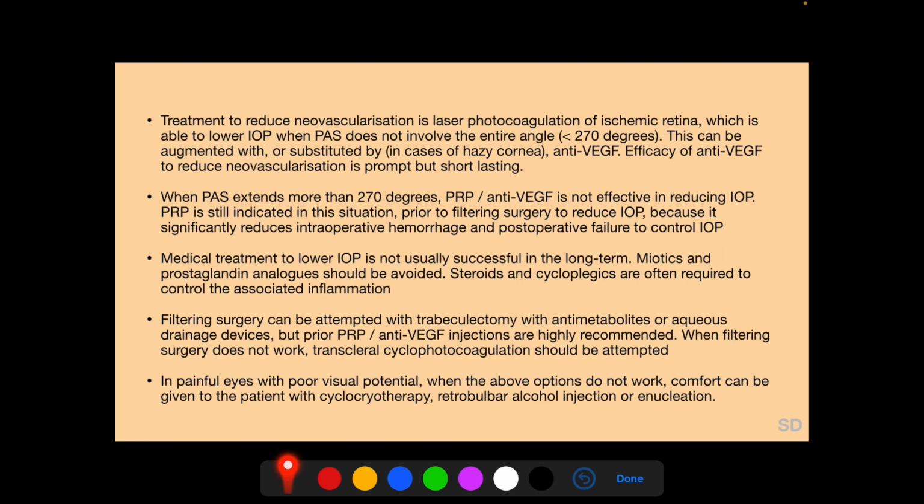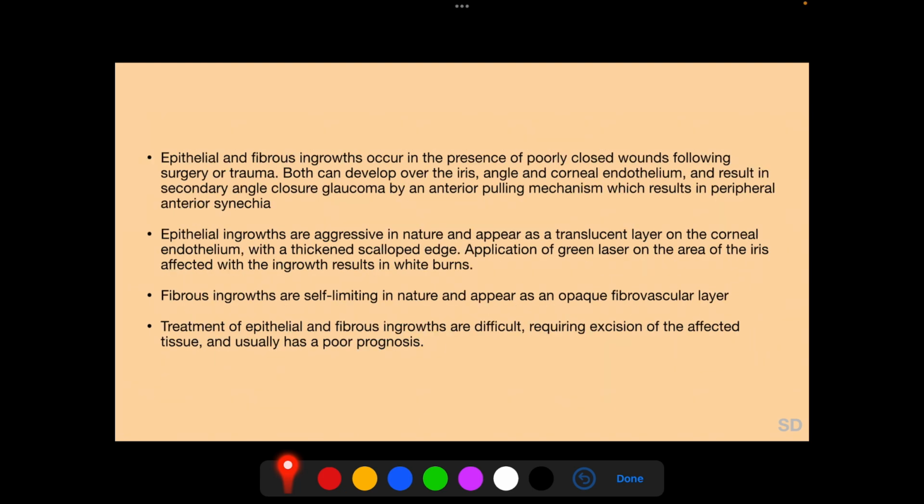When filtering surgery does not work, transscleral cyclophotocoagulation can be attempted. And in painful eyes with poor visual potential, when the above options are not applicable or do not work, comfort can be given to the patient with cyclocryotherapy, retrobulbar alcohol injection, or enucleation.